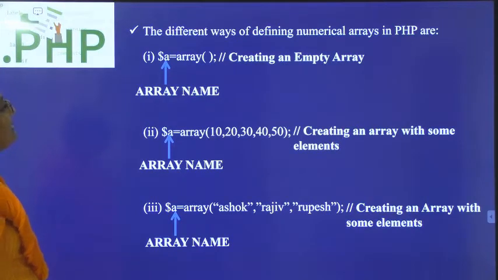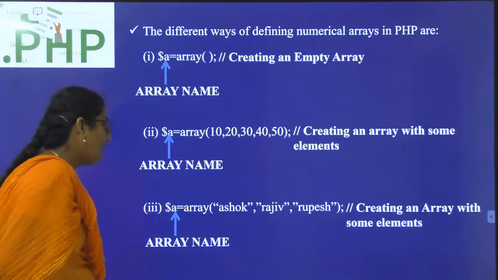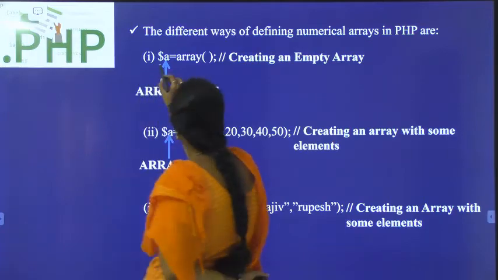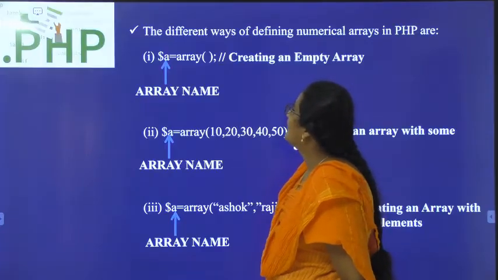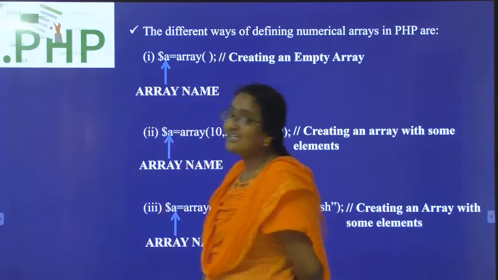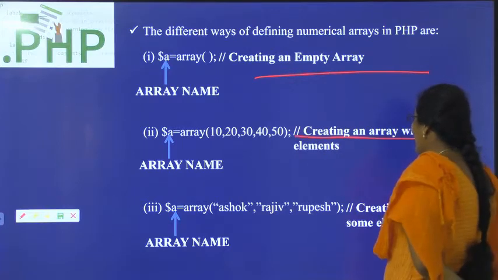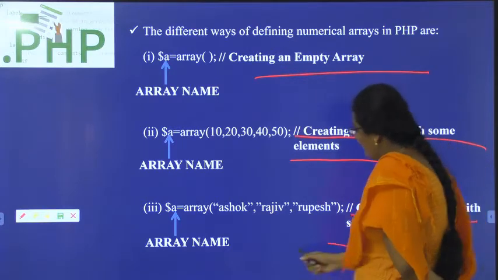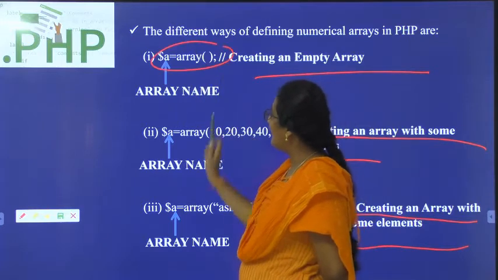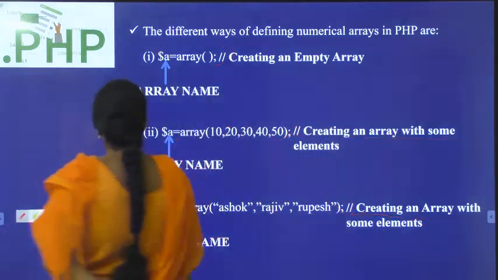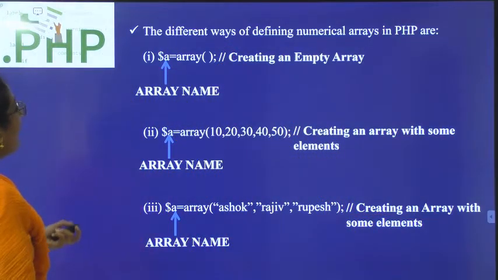So let us see the different ways of defining numerical arrays. You can create an empty array, you can create an array with some elements, and you can create an array with some names also. What are the three different ways of creating numerical arrays? Creating an empty array, creating an array with some numerical values, creating an array with names. So these are the three different ways of creating numerical arrays.